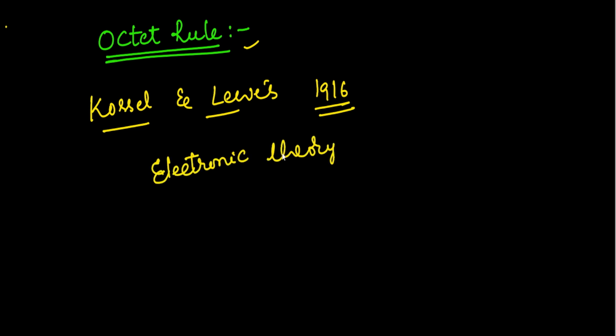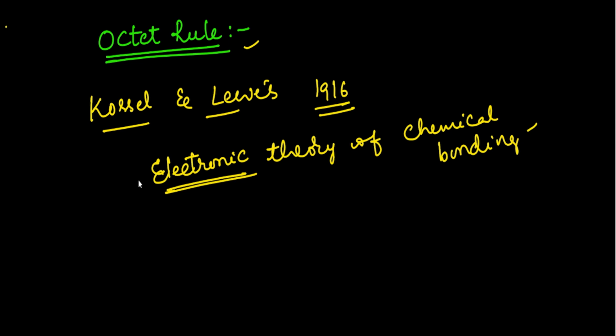So in the year 1916, the scientists Kossel and Lewis both developed the theory called the electronic theory of chemical bonding. What does this theory explain? According to this theory, every atom tries to get the octet configuration.